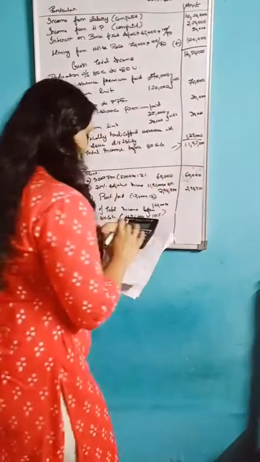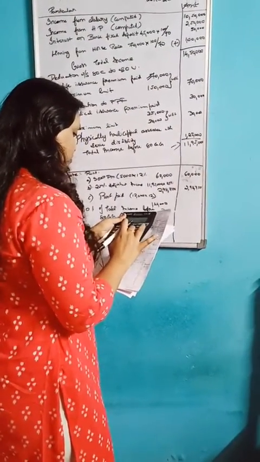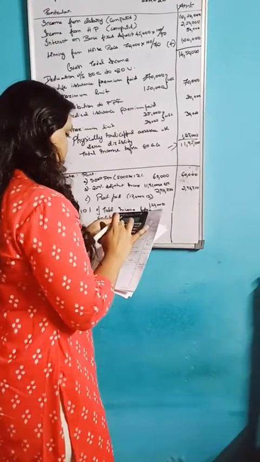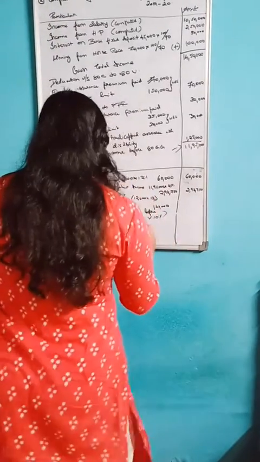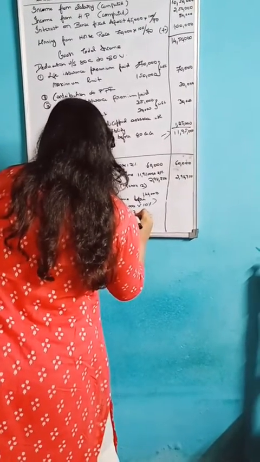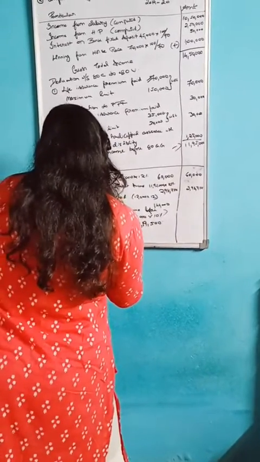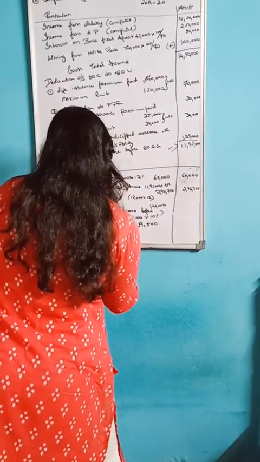So how much you will get? 11,95,000 into 10%, you will get 1,19,500.